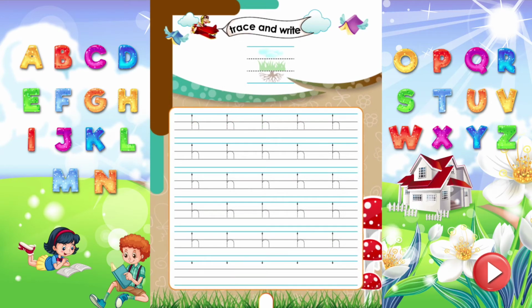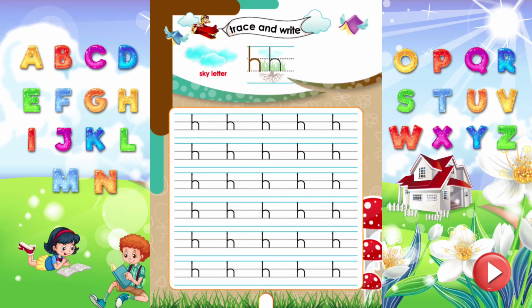Trace and write. Do you know, kids? H, which sounds H, is a sky letter. Letters having a stem which goes up and touches the upper line are sky letters. Now, trace and write the letter H properly.